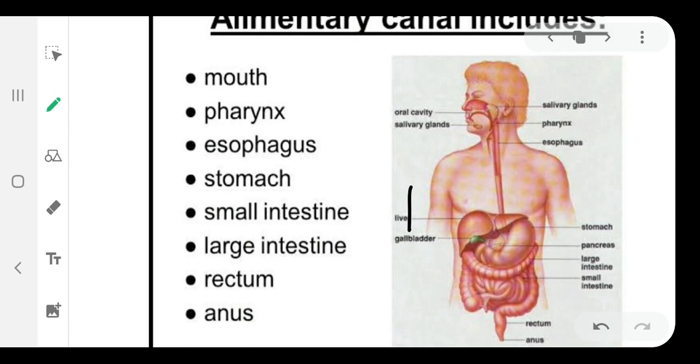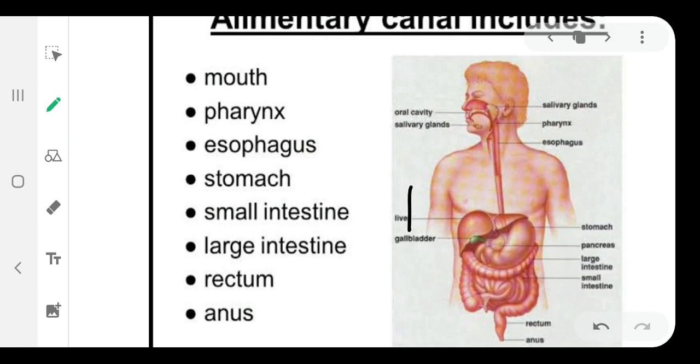Now our alimentary canal includes different organs of our body. This alimentary canal can be defined as a complete pathway through which food passes and which helps our food convert into nutrients. So it has different organs as well as different glands which help in the digestion of our food.